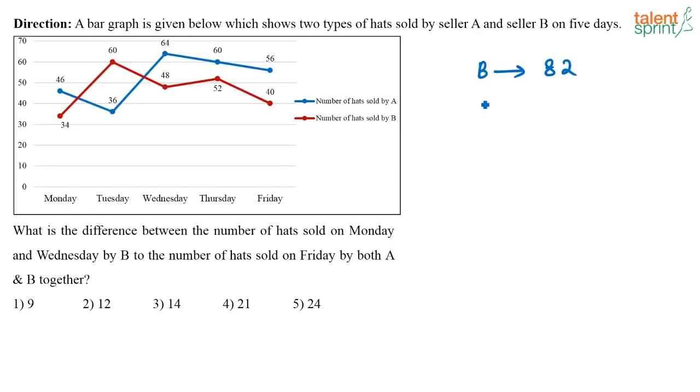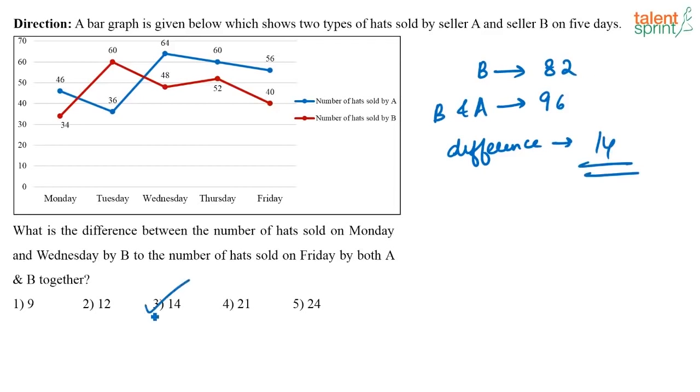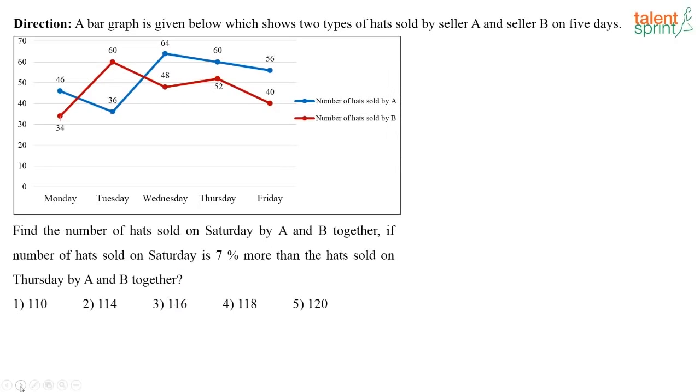Then if you look at A, the number of hats sold on Friday by both A and B put together. So A and B on Friday, how much is that on Friday? They will sell 40 plus 56, that is 96. Now what are they asking? Difference. Very easy. What is the difference here? Difference is nothing but 96 minus 82, that is 14. So the correct answer is option 3. Very easy question, no? Next one.